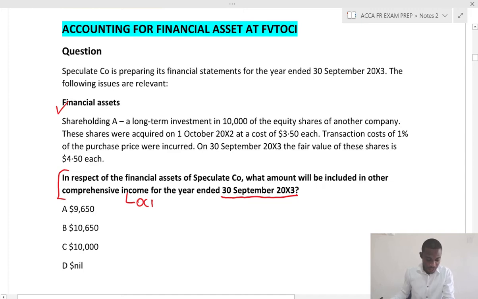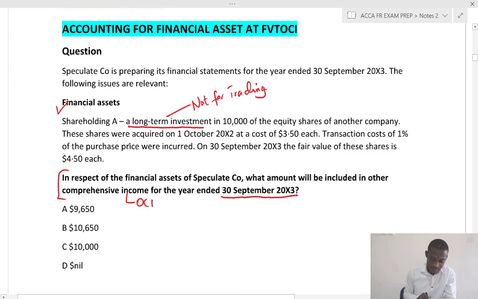Now we have a shareholding, a long-term investment. So long-term means that it is not for trading. A long-term investment in 10,000 of the equity shares of another company.